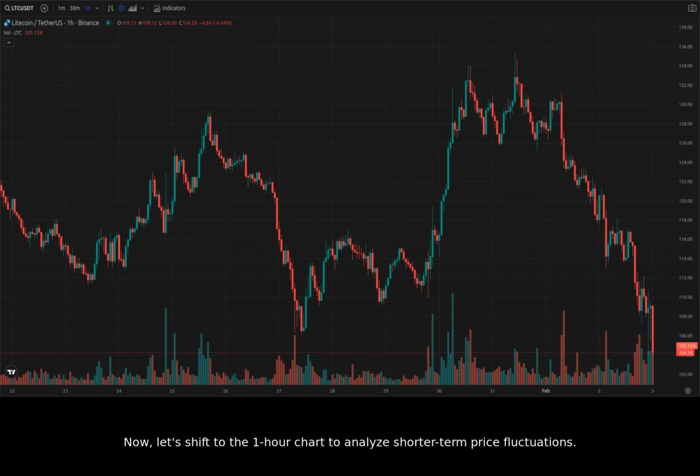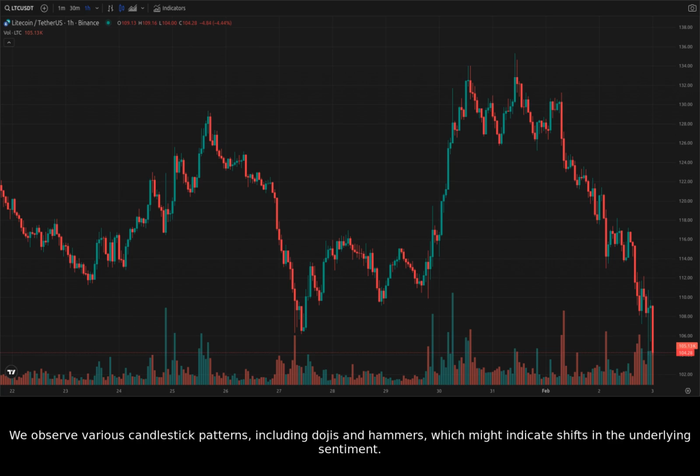Now, let's shift to the 1-hour chart to analyze shorter-term price fluctuations. Here, we can more closely examine the candlestick patterns to identify potential support and resistance levels. Notice how the price has moved between approximately $70 and $110 for the majority of the time. Zooming in on this area, we observe periods of consolidation and subsequent breakouts. We observe various candlestick patterns, including dojis and hammers, which might indicate shifts in the underlying sentiment.